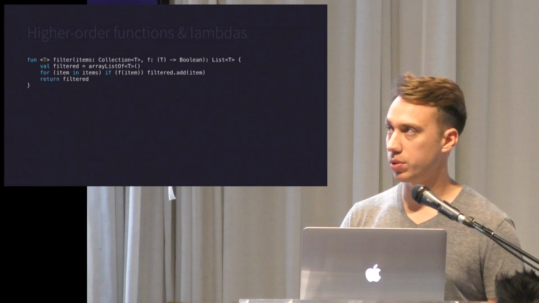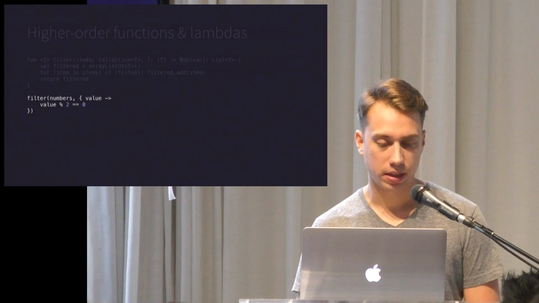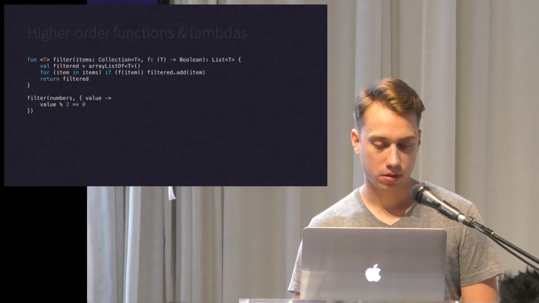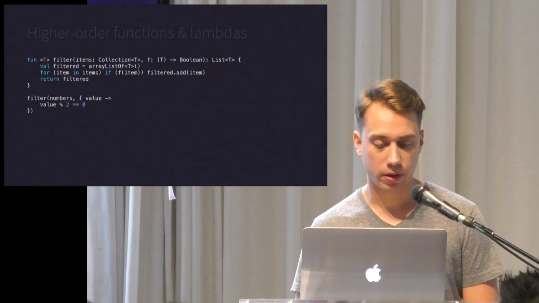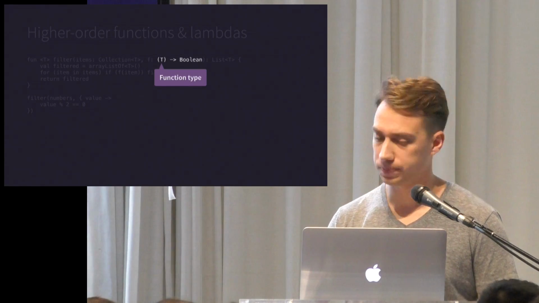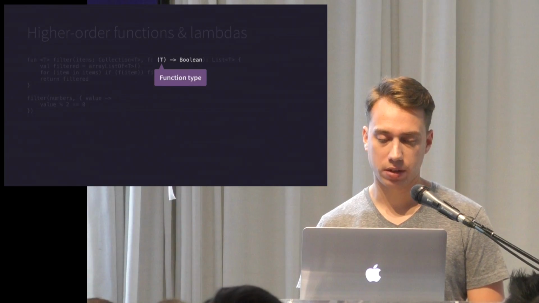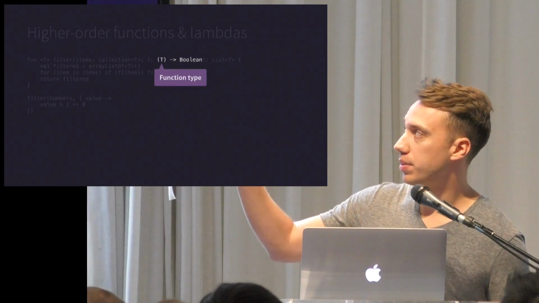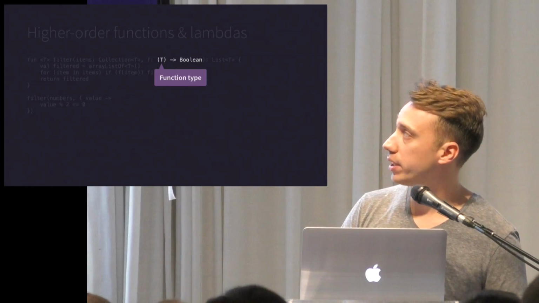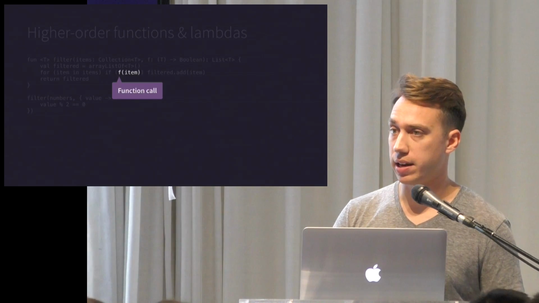And this is pretty much what it looks like in Kotlin, or at least our version of it. And then the call looks like this. You'll notice that there's no interface defined here, and that's because Kotlin has function types. So instead of using an interface, we specify a type that is a function type that takes in a type T and returns the type Boolean. And then we can invoke the function just like any other function.